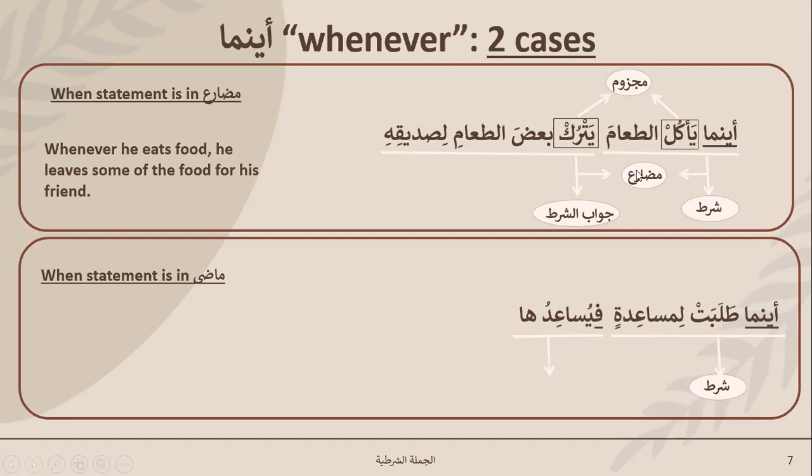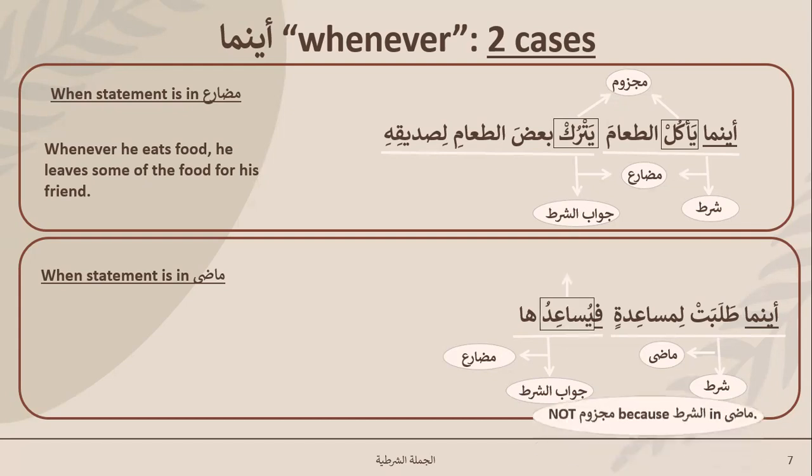They both are jumla failure. At the same time, they both have fail mudari in it. Over here, this is jumla failure, madi. But over here, this is also jumla failure, but it is not madi. So this is your fail madi. They both are jumla failure, but this is your fail madi and this is your fail mudari. So in terms of the types of sentences, there is further classification that which tense is used. So that also is different. So this, by the way, will not be majzoom.